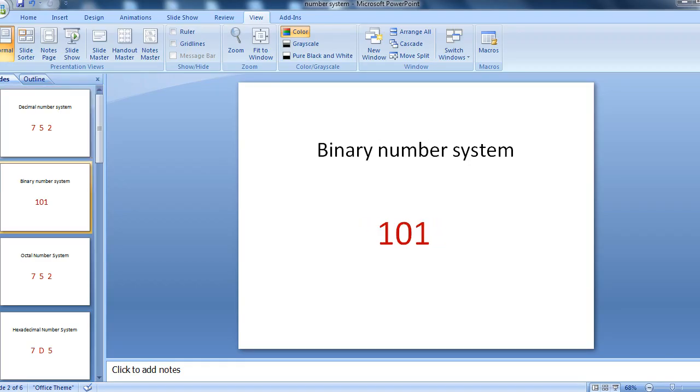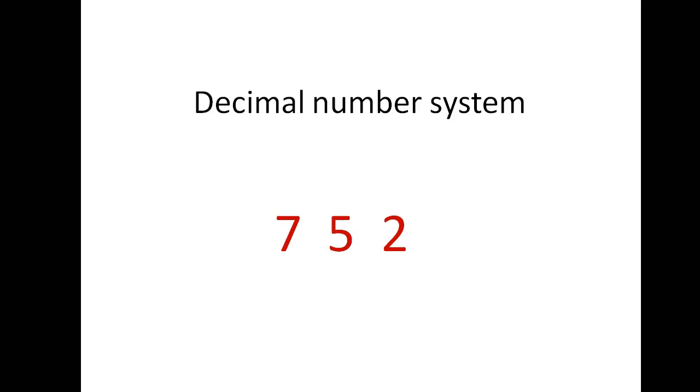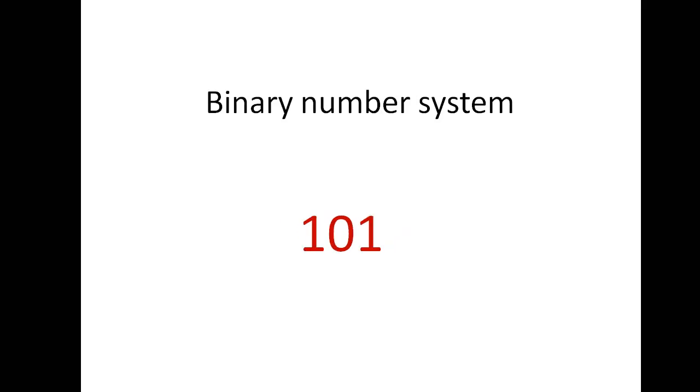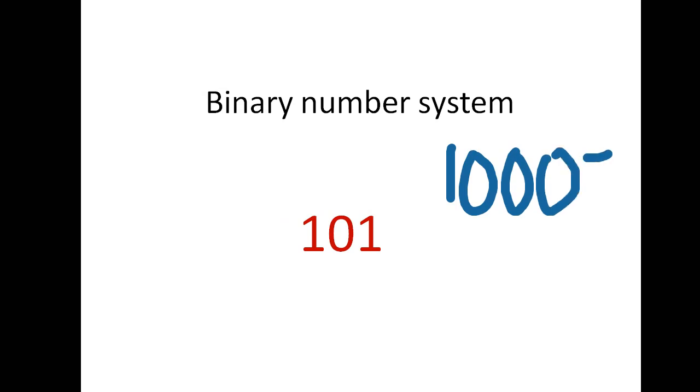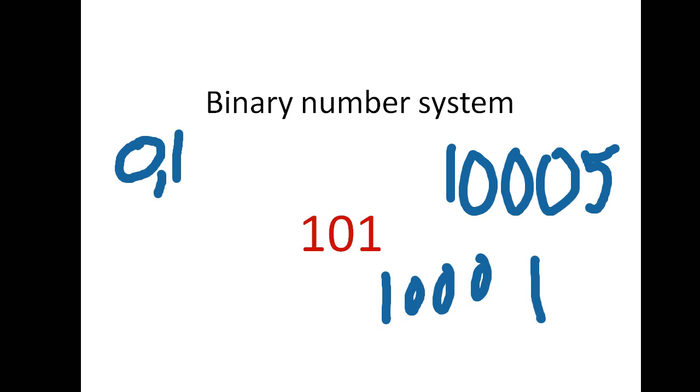Okay, let me show you. Is 101 a binary number? Yes, it is in binary form. Or 10005, is it binary? No, it is not binary, because 5 is there. In the binary number system, we can have only two digits. Any number which is a combination of only 0 and 1 is binary. 101 is a binary number. 10001, this is a binary number.